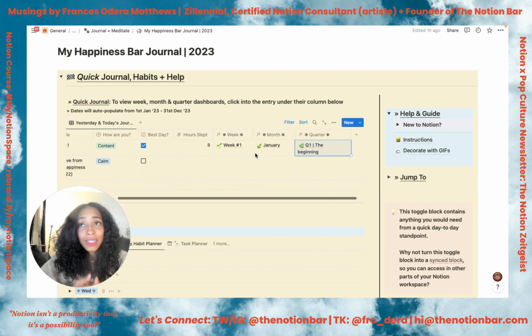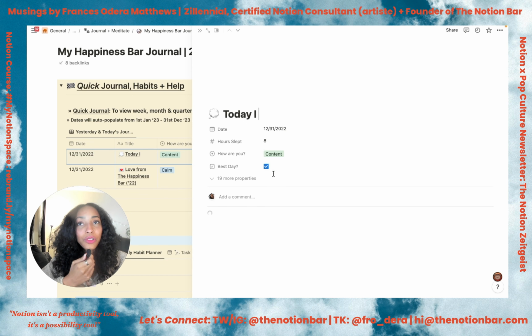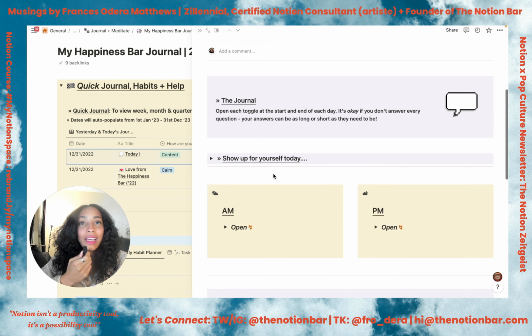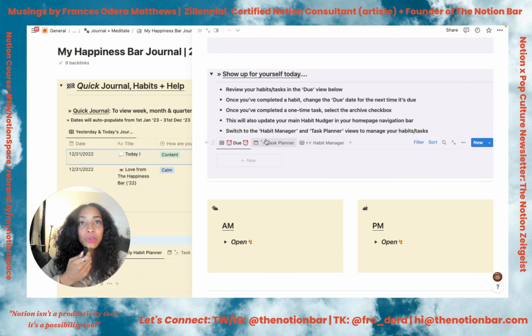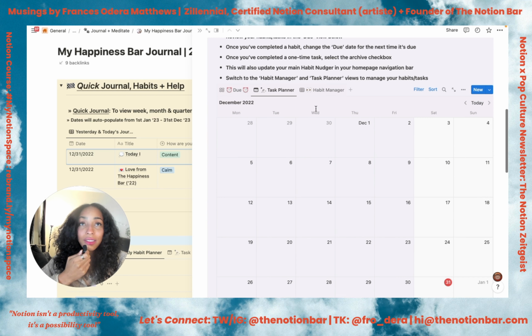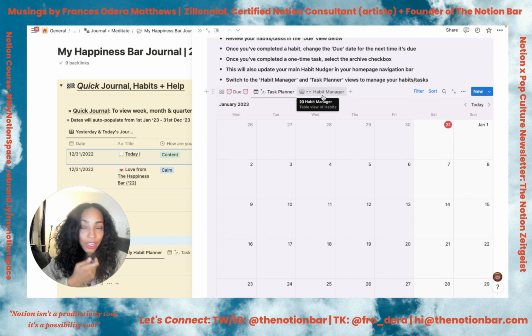And so how it works is that you go into the journal and then you populate your new day template, and in here you're going to basically start journaling. This is the template that it comes with, but you can definitely customize this, and I'm going to show you how to do that later. But you'll have eventually the habits that are due for you that day, the tasks planned out in calendar form here. So this is not only a journal, but it's also a planner.